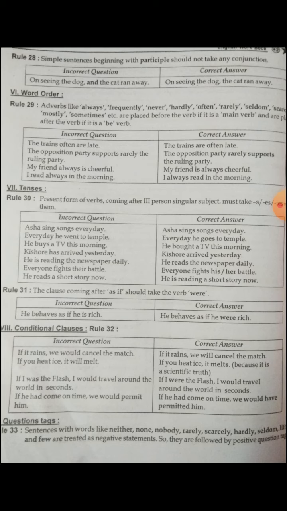Rule 31. The clause coming after as if should take the verb were. This is a rare usage. They will ask it in the board examination, an important one. So as if means we should take the verb were. He behaves as if he is rich. He behaves as if he were rich.